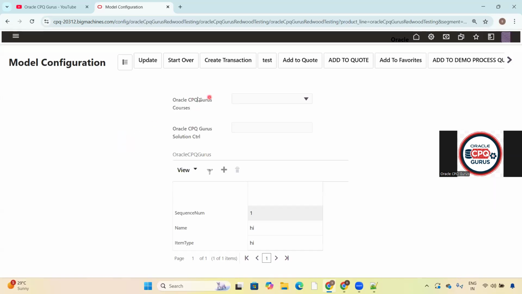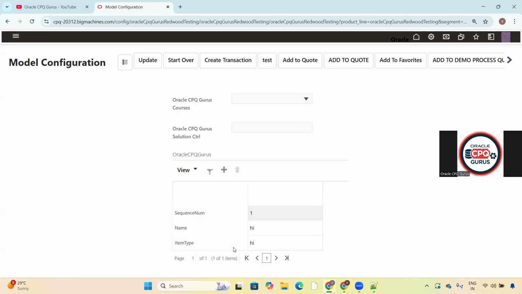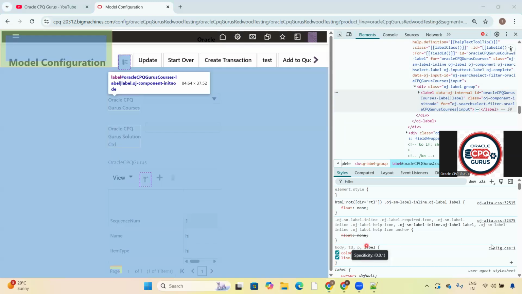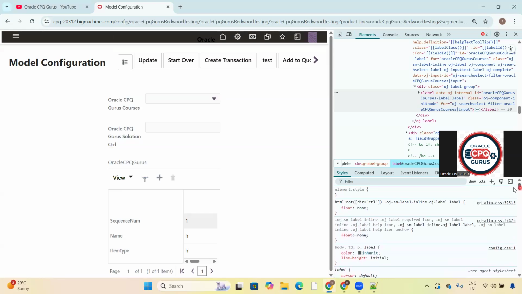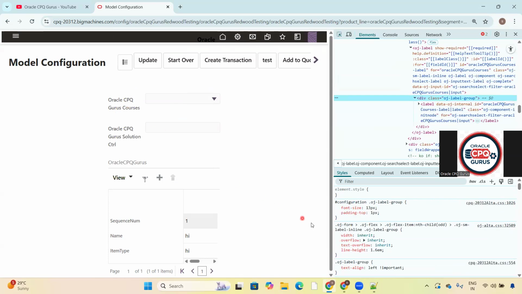I will show how you can try the CSS. First, we'll check in the inspector whether our CSS is working or not. Then we can go with the style sheets. For example, I just want to hide this, so I click on inspect. Select this icon and inspect this particular attribute.